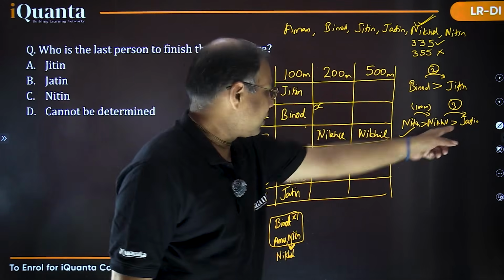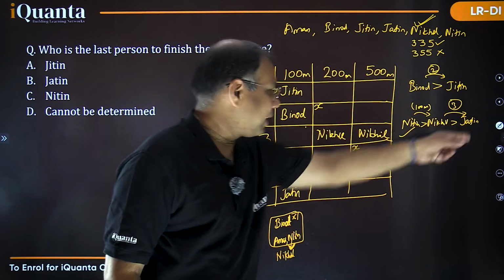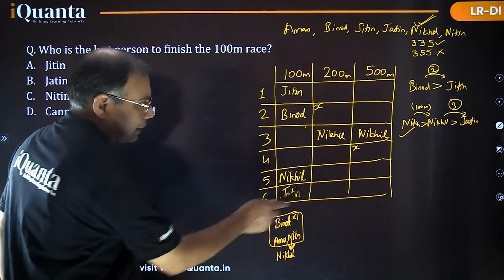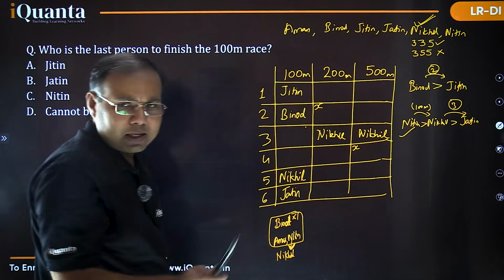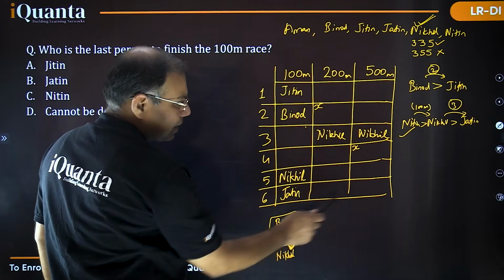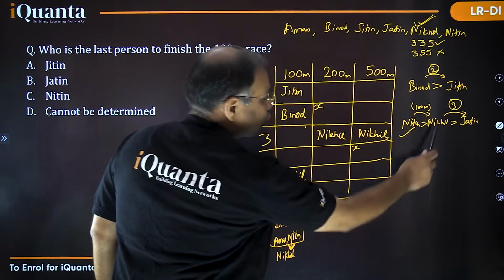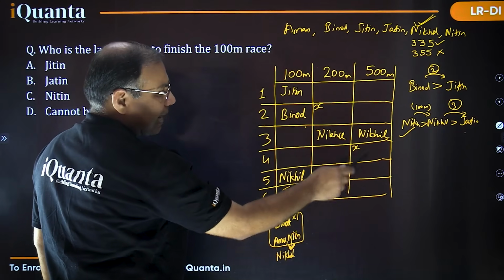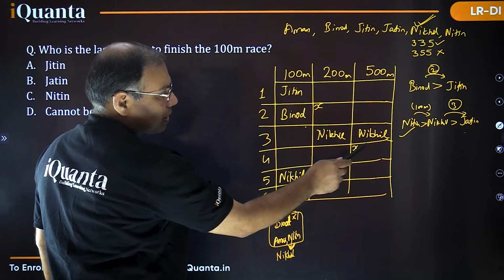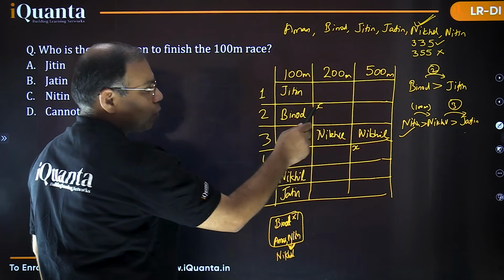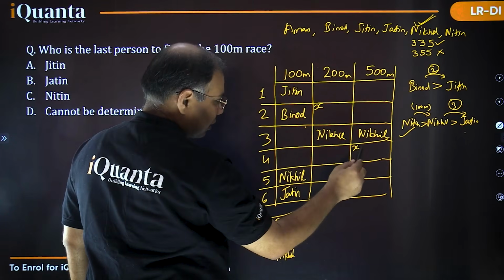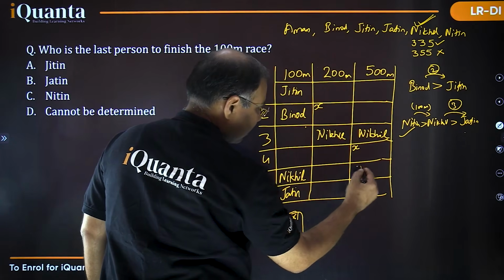जतिन की पोजीशन निखिल से नीचे है. हाँ, जतिन को फिल करें ना, पहले जतिन को फिल करते हैं. So let's see here. In this 500-meter race, let's listen very carefully. This can't be Jatin. We know that Jatin is going to be behind Nikhil, so Jatin can't be here. Jatin may be here. Can Jatin be here? No, because if this is Jatin, then X and X must be same. Jatin would be finishing before Nikhil, which is not allowed, right? So this is not Jatin. This is Jatin. Here, this is Jatin.